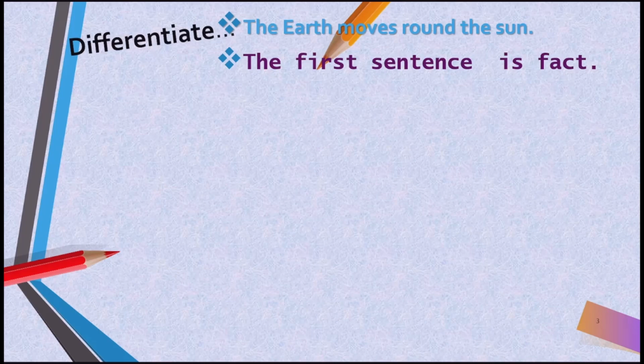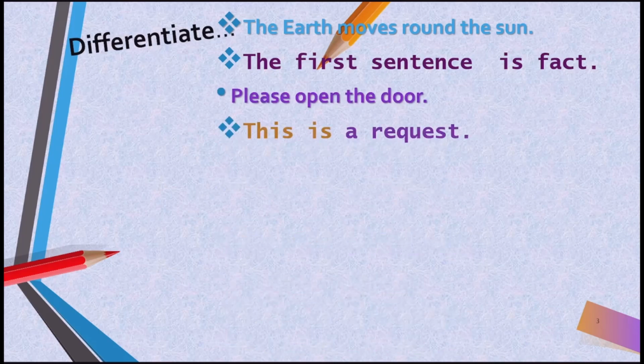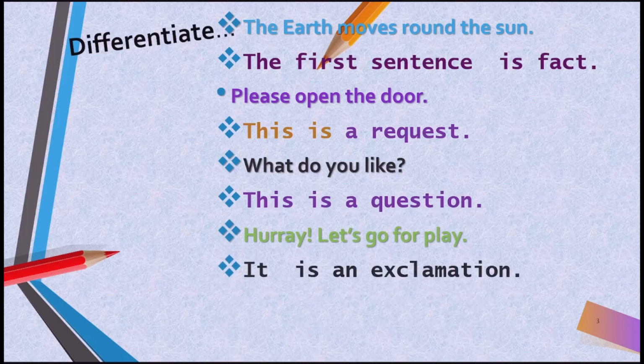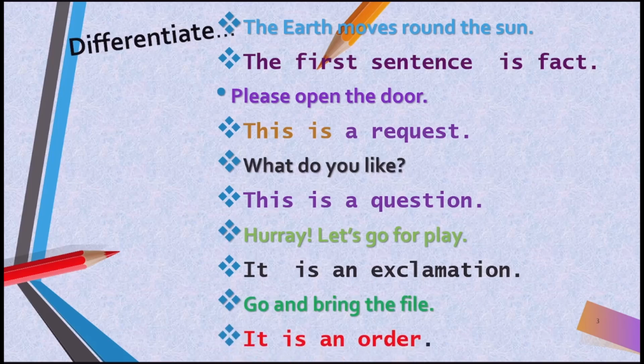The first sentence, it is a fact. Please open the door, this is a request. What do you like? This is a question. Hooray, let's go for play. Yes, it's an exclamation. And go and bring the file, it's an order.